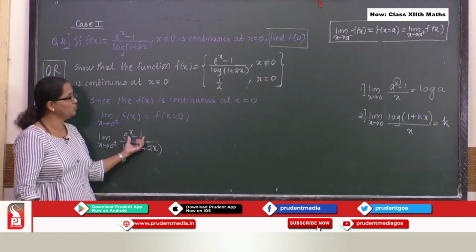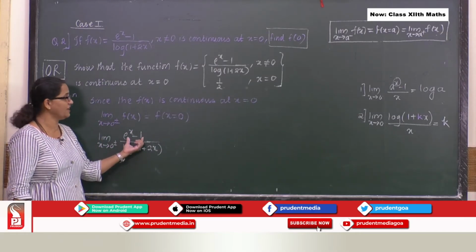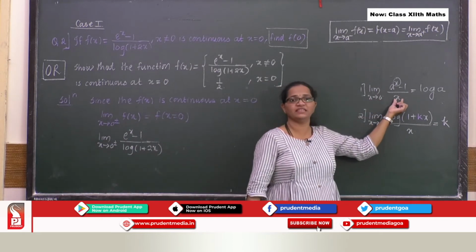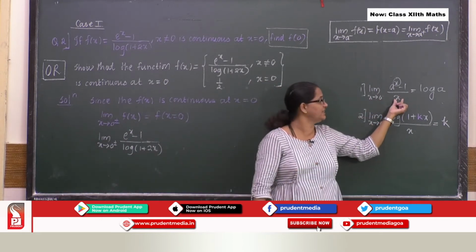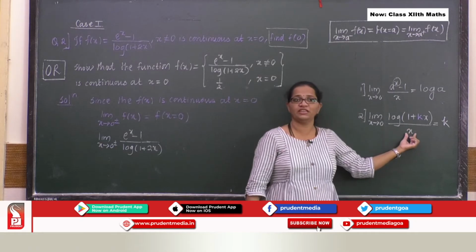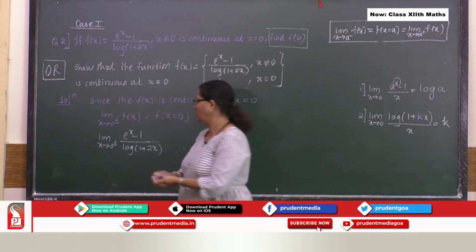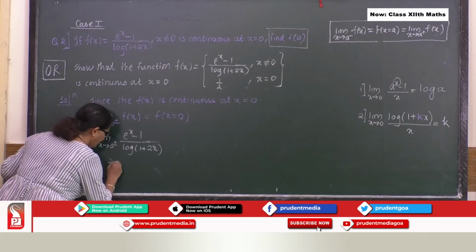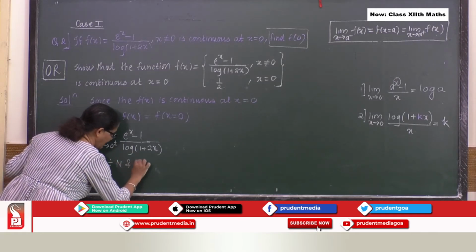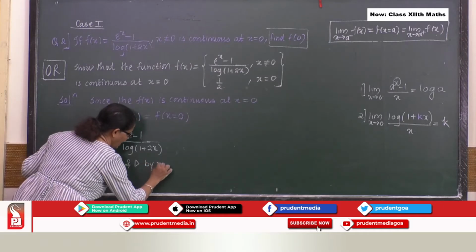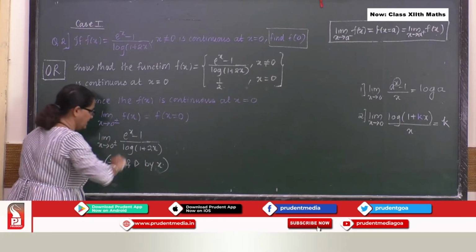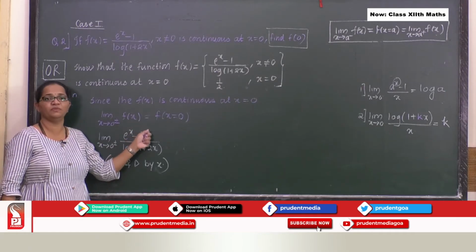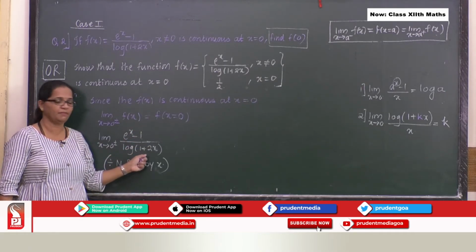Now look at the numerator part. If you look at the numerator part and look at the first formula, clearly it is visible. I want x in the denominator. Here also in the denominator I want x. So what I will do efficiently, that is I will divide numerator and denominator by x. This is the key point to note. So what I do, I divide numerator and denominator by x.